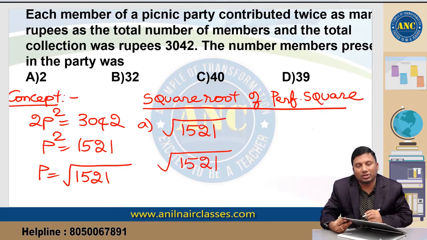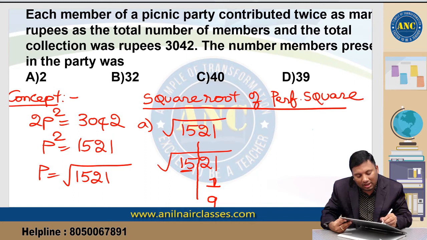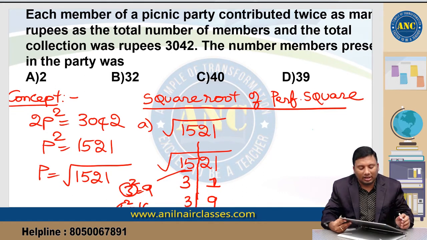Because it is a perfect square, start from the rightmost and keep a slash after 2 digits. Which number on squaring gives me 1? 1 square is 1, 9 square is 81. There are two possibilities, 1 or 9. 15 lies between which two squares? 3 square is 9 and 4 square is 16. So take the lowest value. Answer is either 31 or 39.